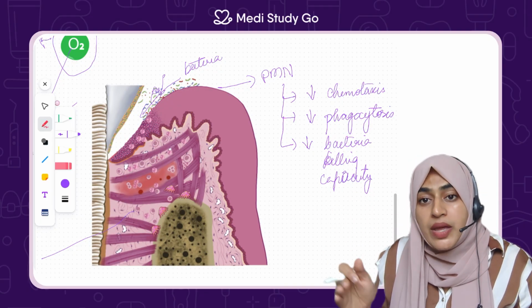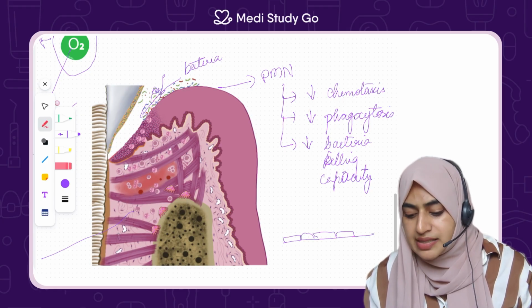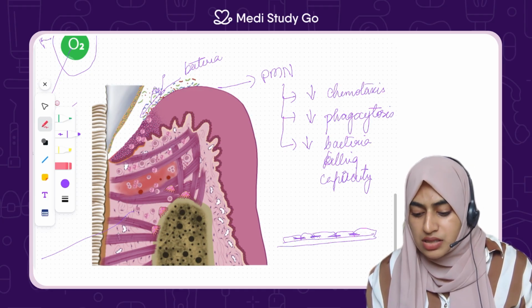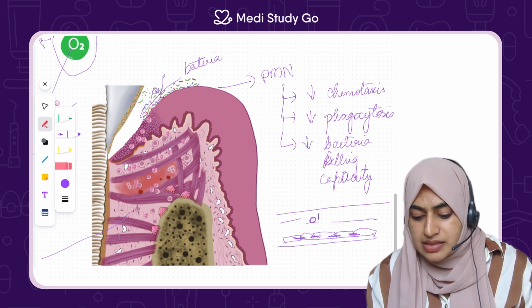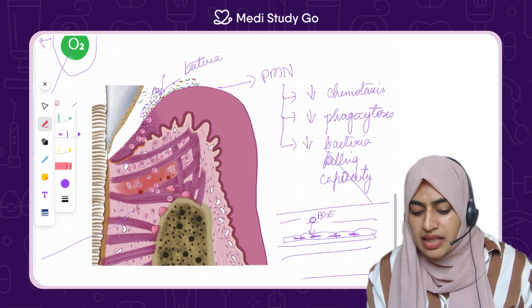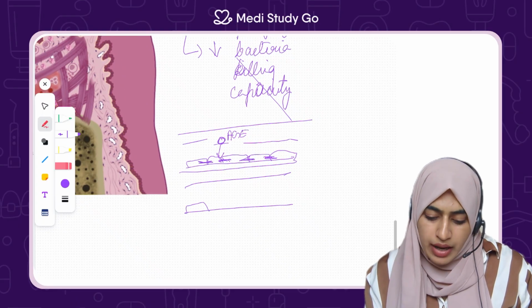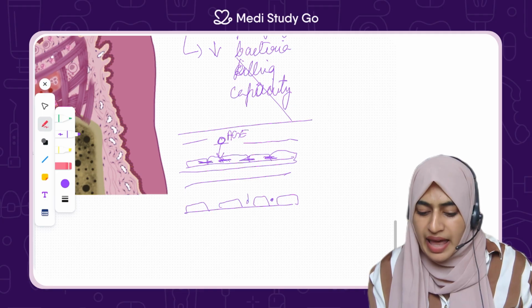Because there is a weak attachment, for example, if you think of this as the endothelial cells, they are tightly bonded to each other. Now, when these AGEs go and attach to the endothelial cells, there becomes a weaker endothelium. So there is a gap over here.